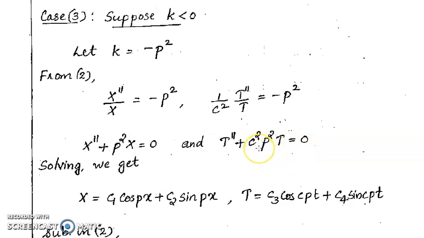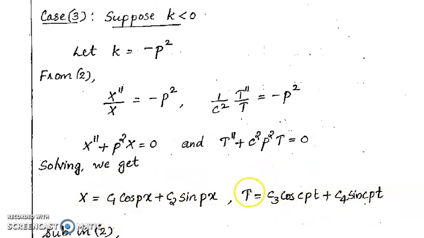That is, the roots are imaginary, plus icp and minus icp, imaginary and different. Then we can write the solution capital T equal to c3 cos cpt plus c4 sin cpt.